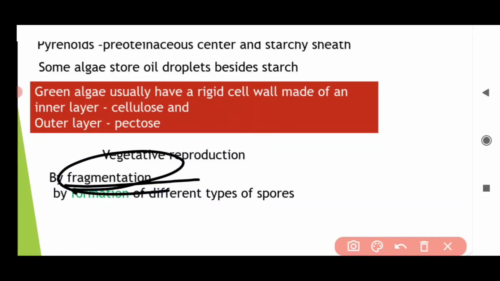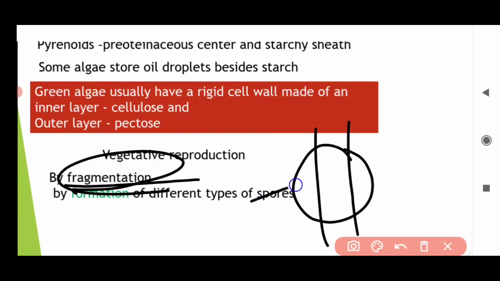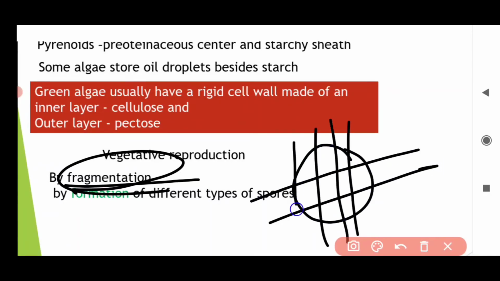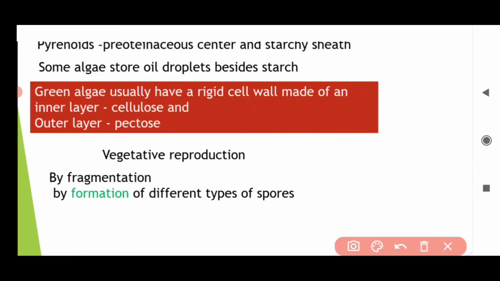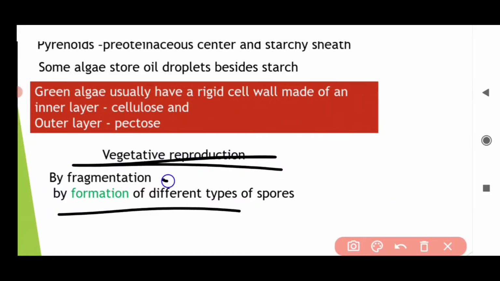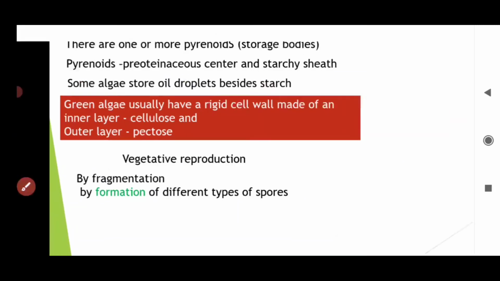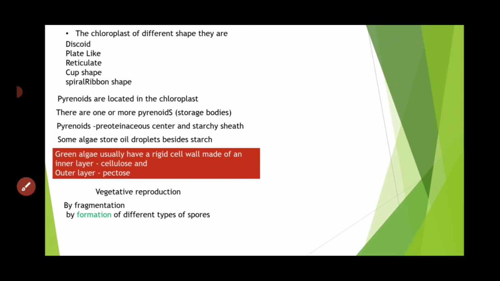Fragmentation means if their body is cut accidentally or anyhow into small fragments, each fragment develops into a new individual, a new thallus. Vegetative reproduction takes place by fragmentation or by formation of different types of spores.